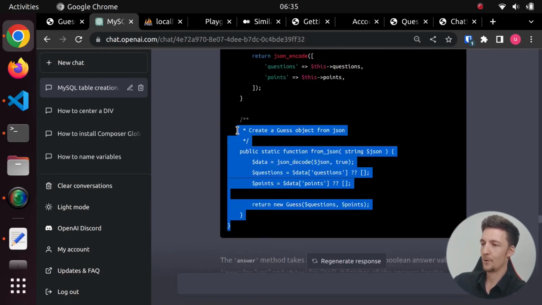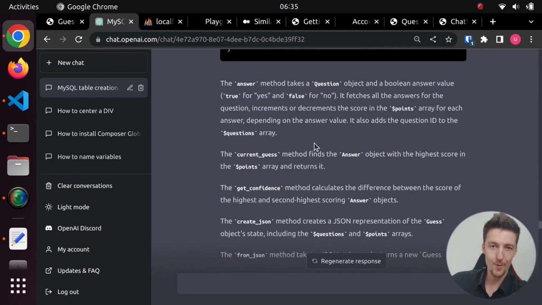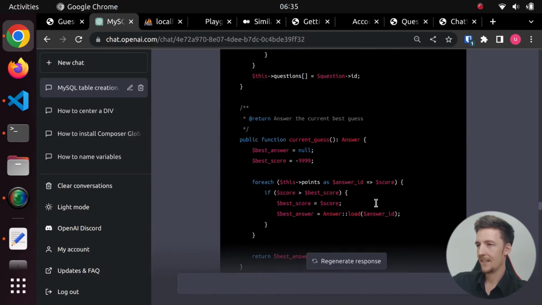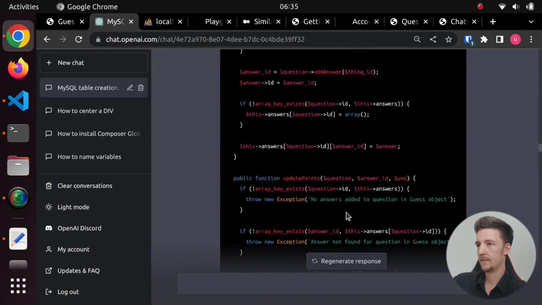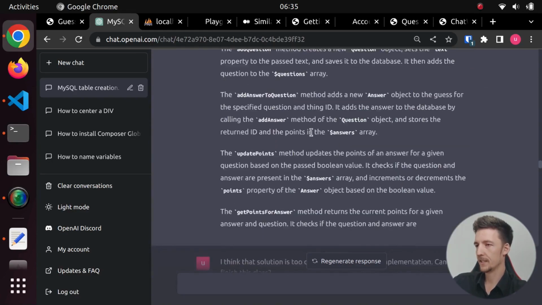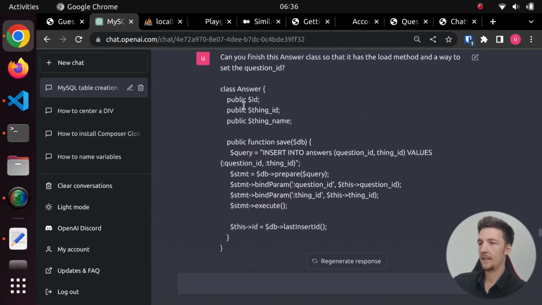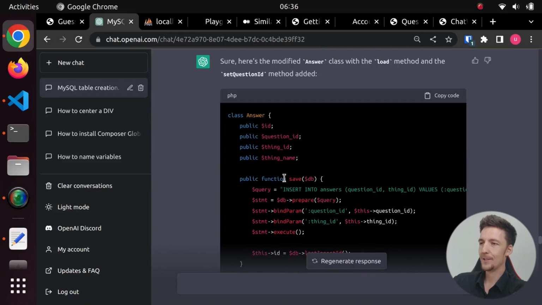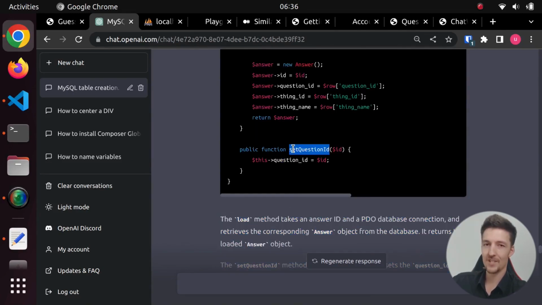And here we create a guess class from the JSON. And again, of course, we got this thorough explanation. And then I realized that although it used this load method of the answer class, it did not implement it previously. So here we have the answer class, but there is no load method. So then I told it, can you finish this answer class so that it has the load method and a way to set the question ID? So I pasted its own class here, and then it returned with a new class that has the load method here and a set question ID method.